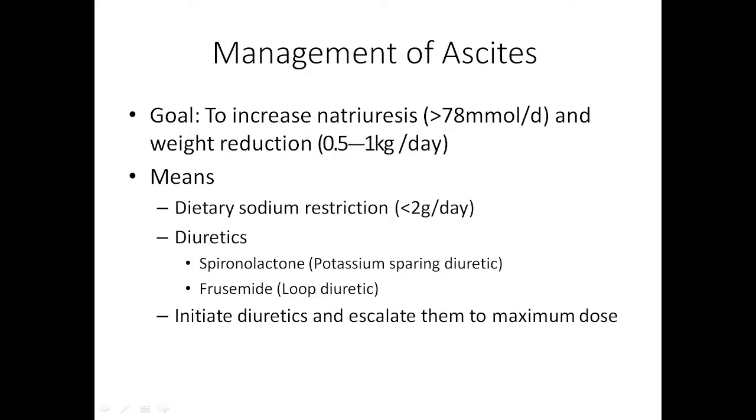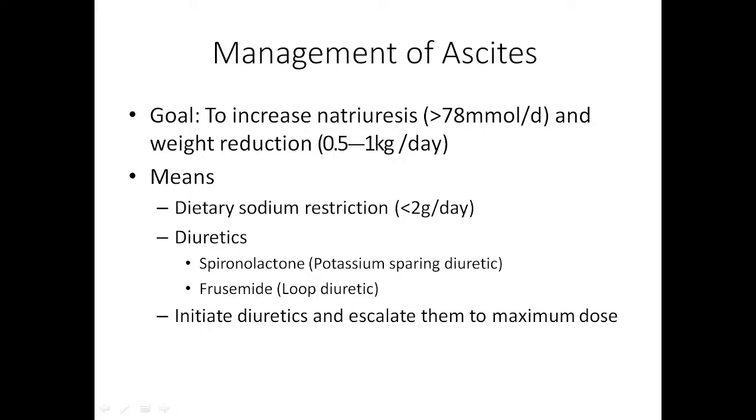Then you have to give a diuretic. Okay. So why is spironolactone the drug of choice? Because this is an aldosterone antagonist. We know there is RAS activation in cirrhosis of the liver. So spironolactone is the drug of choice as a diuretic, but this is a weak diuretic. So we will not achieve much diuresis by giving spironolactone. That is why we have to combine it with furosemide. Furosemide is a loop diuretic, that is a potent diuretic. Okay. So for management of ascites we have to give furosemide with spironolactone along with a low sodium diet.